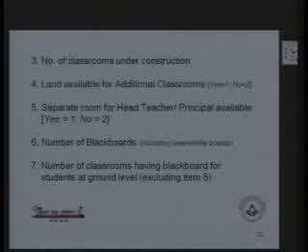That too we have to specify according to the type of building block. One school can have two types of building block or multiple types of building block. For example, one school is having one pakka building block and one partially pakka building block. So in that pakka building block, how many classrooms are in good condition, how many classrooms need minor repair, and how many classrooms need major repair.